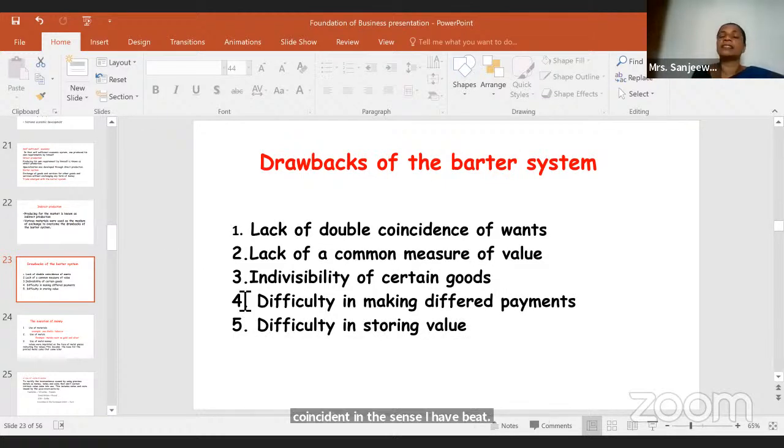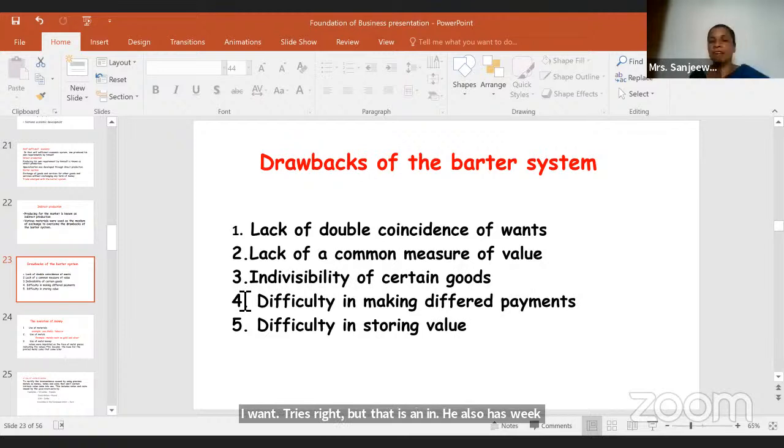But there is another person, he also has wheat, he also needs rice. So it is not matching. So that is lack of double coincidence, right? Then lack of common measure of value. You can't measure exactly, right? So when you're exchanging goods for goods, I'm giving pumpkin, he's giving brinjals, right? How can I measure that?